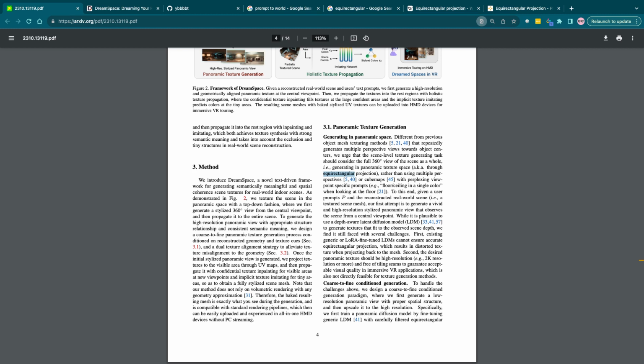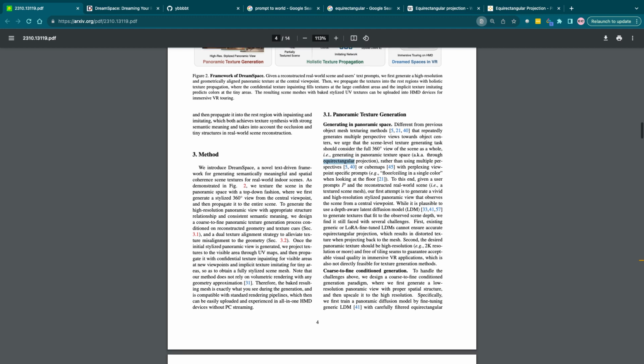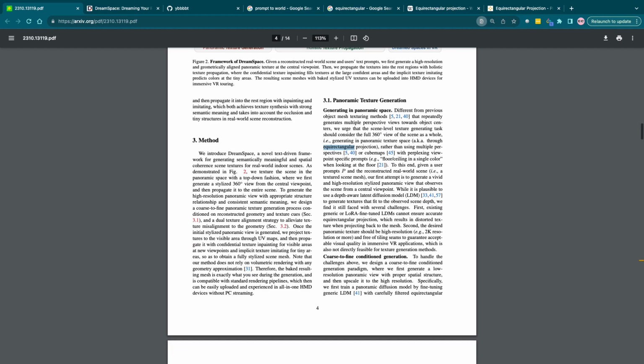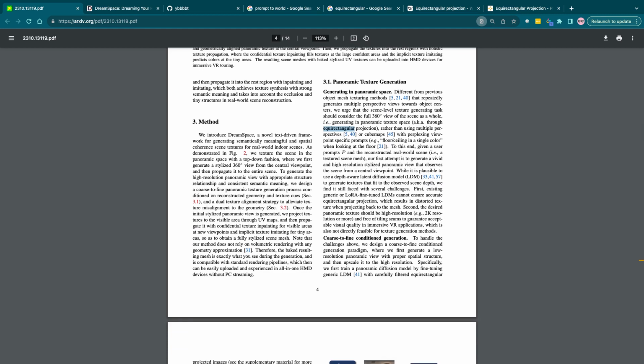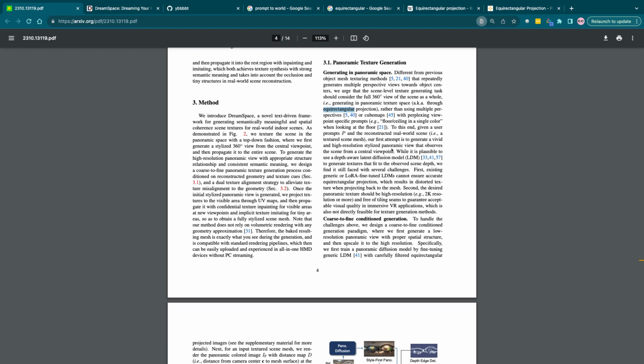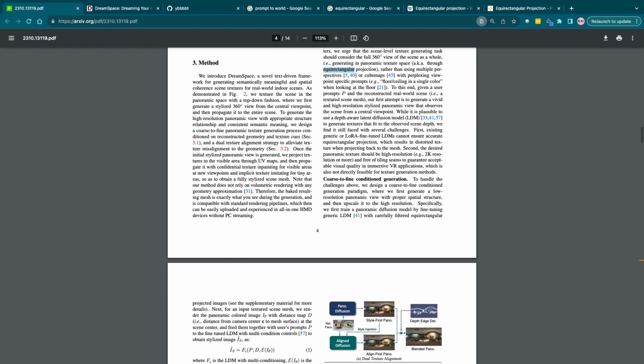Equirectangular projection, rather than using multiple perspective or cube maps with perplexing viewpoint-specific prompts. To this end, given a user prompt and a reconstructed real-world scene, our first attempt is to generate a vivid and high resolution stylized panoramic view that observes the scene from a central viewpoint, which I can imagine is just the middle of the scene. While it is possible to use a depth-aware latent diffusion model to generate textures that fit the observed scene depth, we find it is still faced with several challenges.